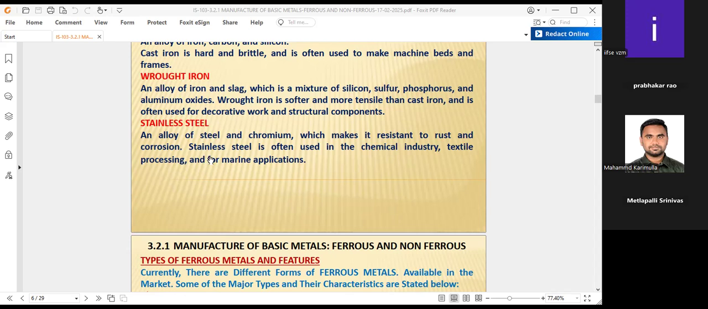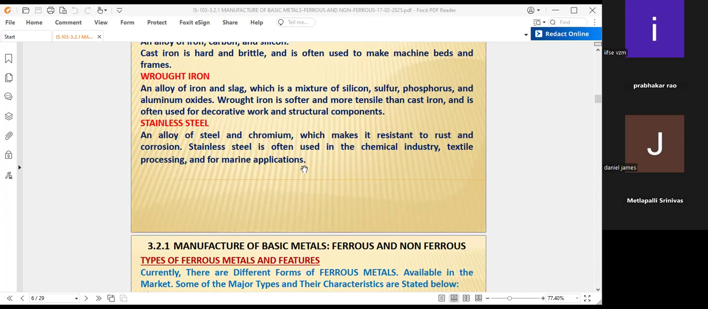One is iron, steel and chromium. Steel means iron and carbon is there, which makes it resistant to rust and corrosion. Stainless steel is often used in chemical industries, textile processing, and for marine applications also, where corrosion is not supposed to occur.